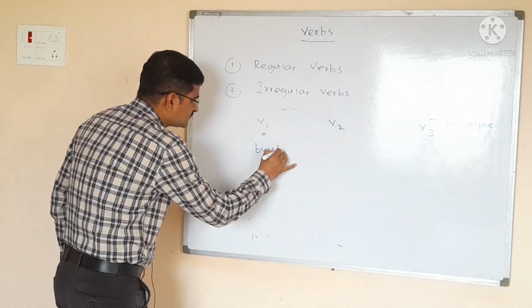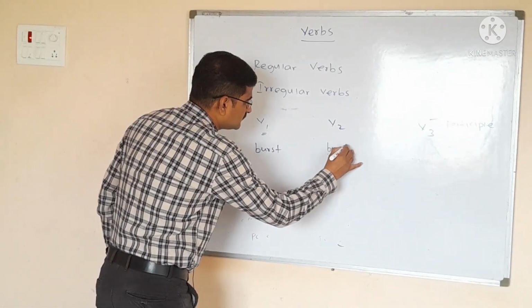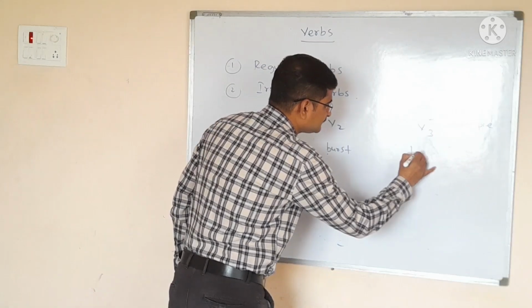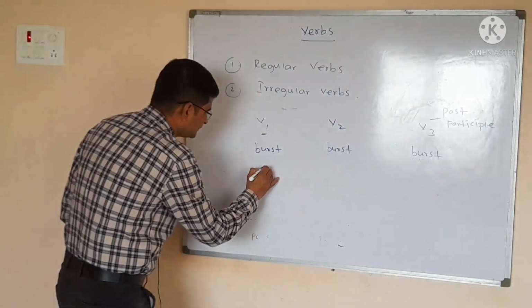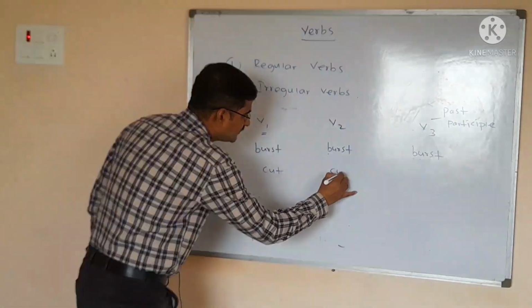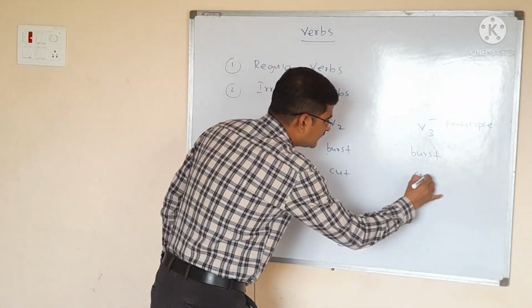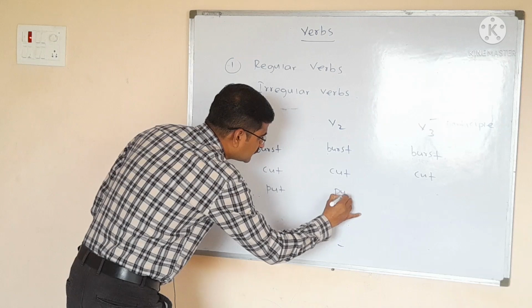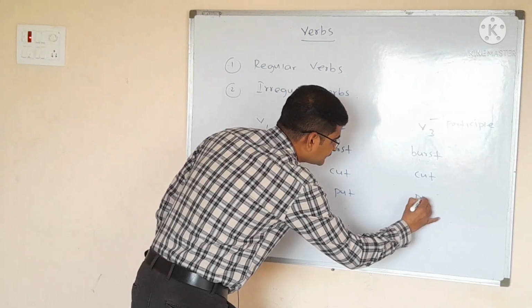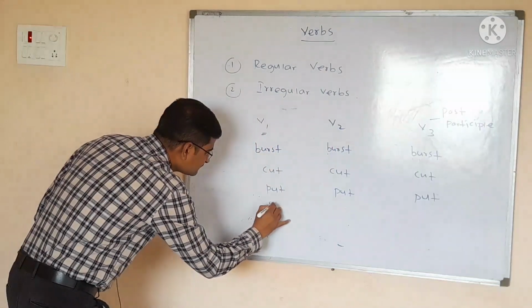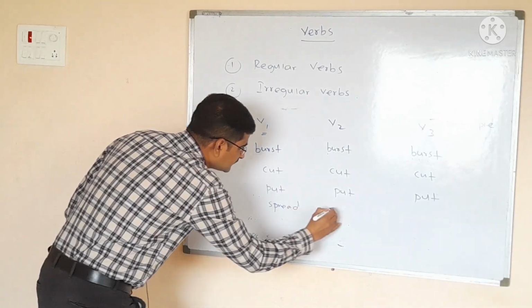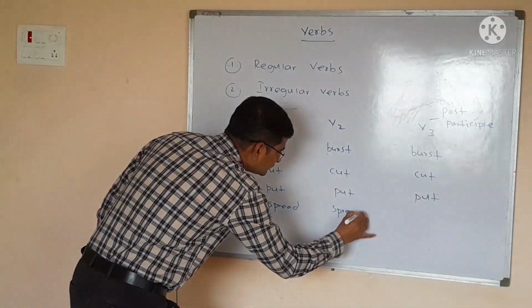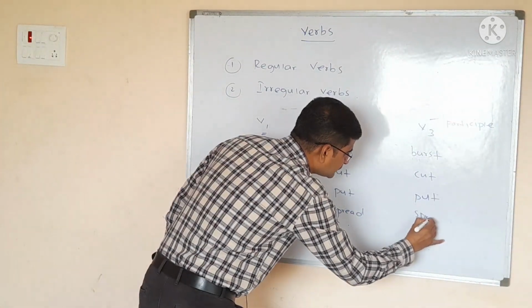Here, burst, burst, burst, cut, cut, cut, put, put, put, spread, spread, spread.